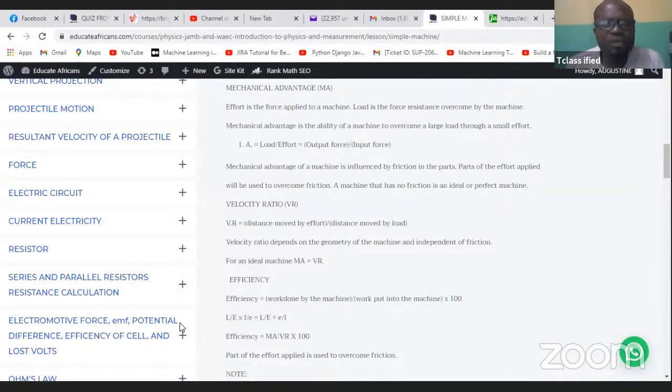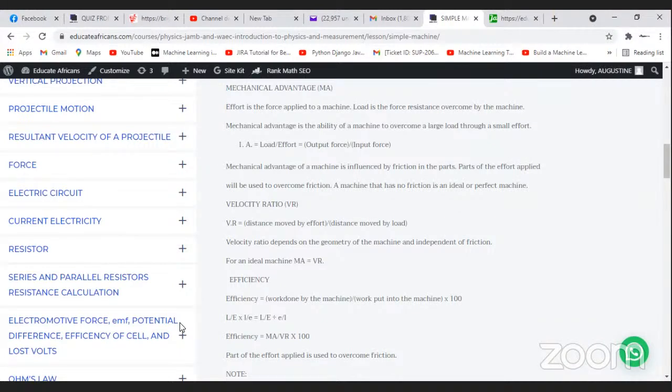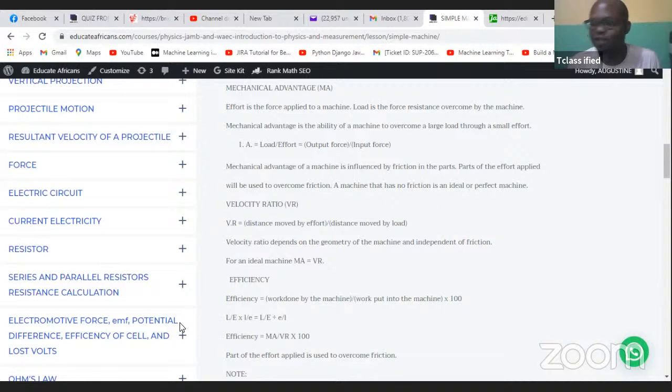Stephen, what is the formula for mechanical advantage? So sorry, I'm just joining. Yeah, no problem. We've not covered so much. We started with what a simple machine is. I would say that a simple machine is simply any machine that enables you to overcome a large load or large resistance using a small effort.